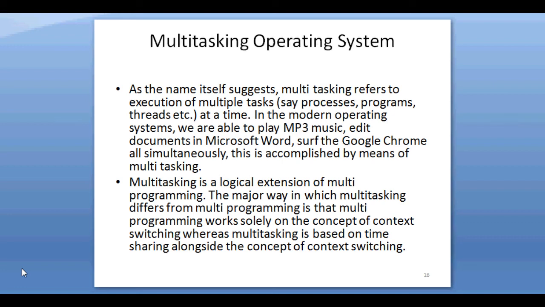This system uses CPU scheduling and multiprogramming to provide each user with a small portion of a time-shared computer. Thus, multitasking makes the best possible use of available hardware at any given instance of time and improves the overall efficiency of the computer system.